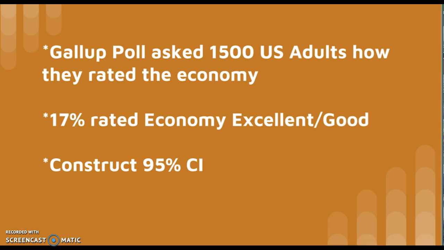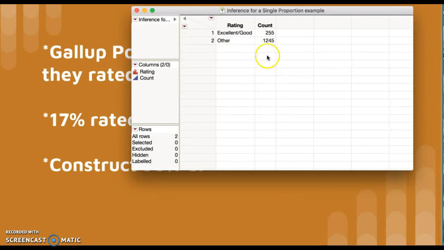So to do this, we're going to open up JMP, and you want to put in two columns, one of them being ratings in the very top, and the other one being count. Underneath ratings, you want to put excellent and good, and then other to represent the other ratings they could have gotten, as well as the 17% and the 83% that said the corresponding excellent or good and or other.